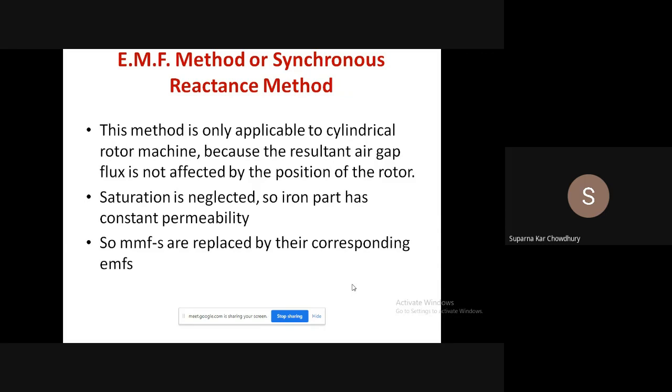Then we neglect saturation, that is, we tacitly assume that the iron has a constant permeability, which is infinite with respect to the air gap. So MMFs are replaced by their corresponding EMFs. Under this condition, we assume that each MMF induces an EMF, and we know that the angle between them is 90 degrees lagging. So each MMF will induce an EMF lagging it by 90 degrees.